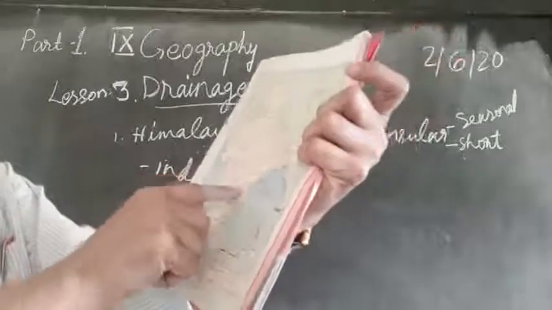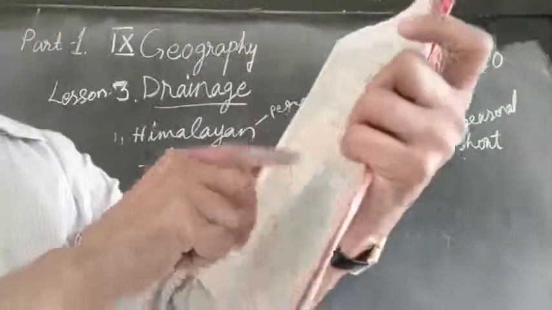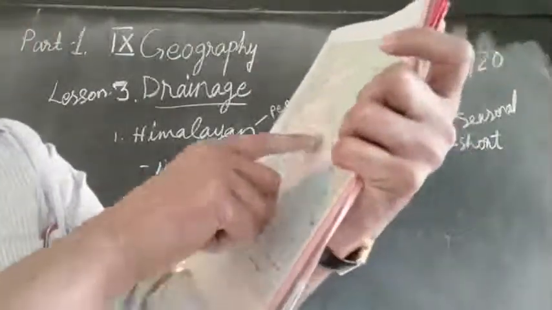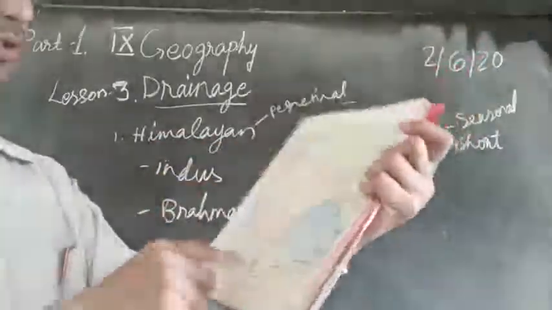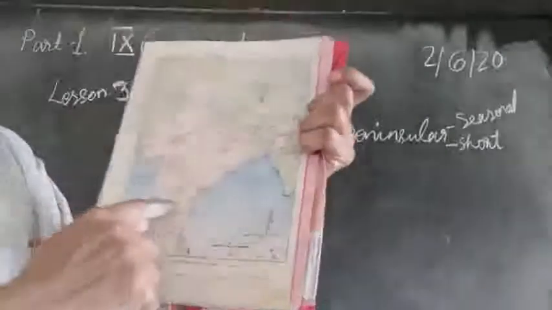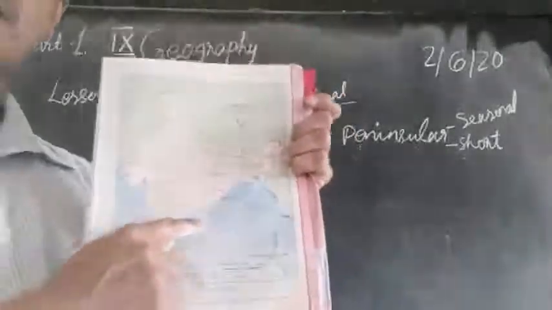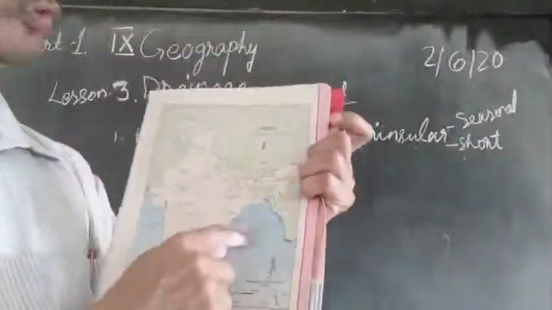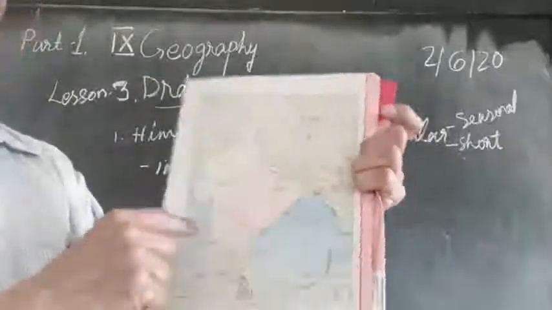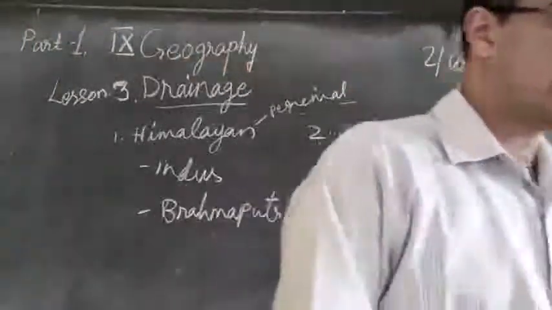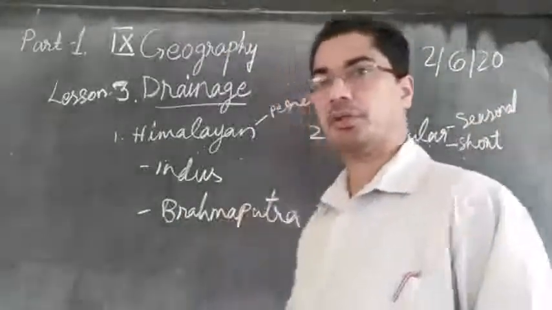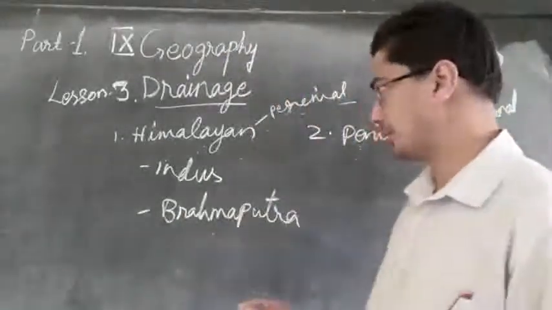All these are flowing down. The Ganga is not flowing here; it is going into Bangladesh and then going into the Bay of Bengal. So you can look at this map and see the names of the rivers written there. Which river is flowing into the Bay of Bengal, which one is flowing into the Arabian Sea, you can see. So I hope you understood the difference between these two types of rivers.